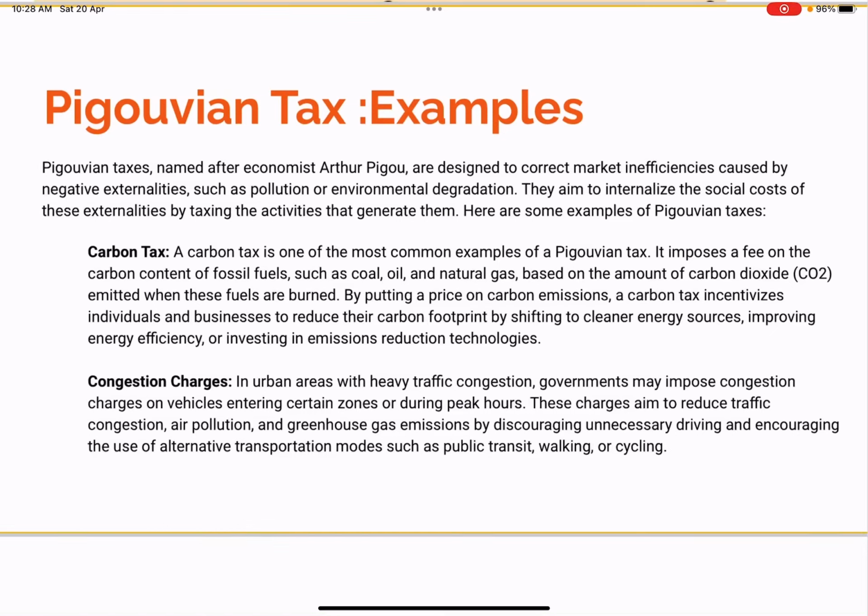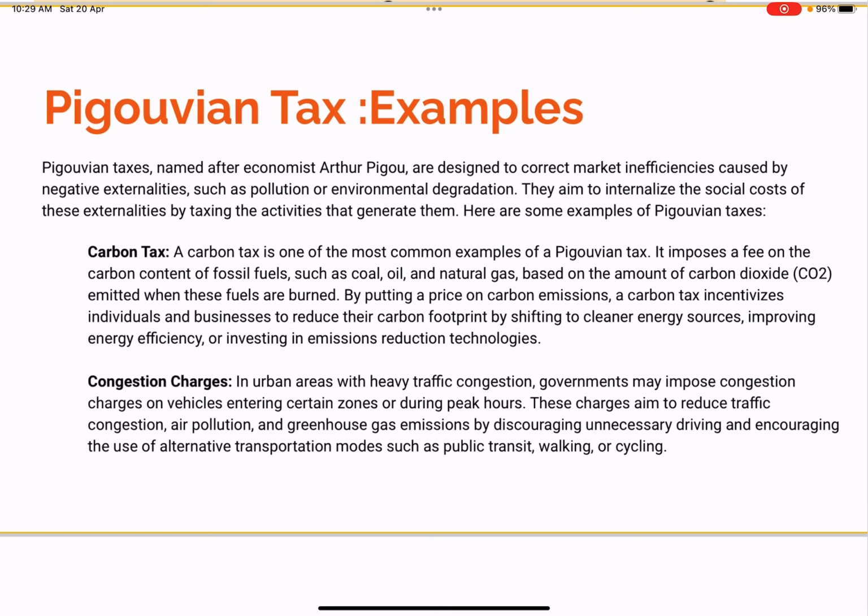So, friends, let me spend some time on Pigouvian taxes. We will take some examples of the Pigouvian taxes which are found in the world. As I said, Pigouvian taxes are named after the economist Arthur Pigou, and they are designed to correct the market inefficiencies caused by negative externalities.